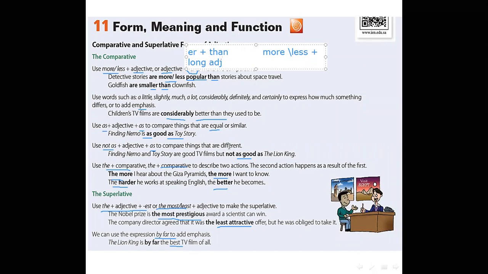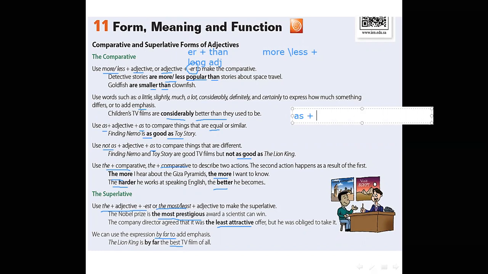And what about similarity? We use as plus adjective without any addition plus as. And for superlative form,